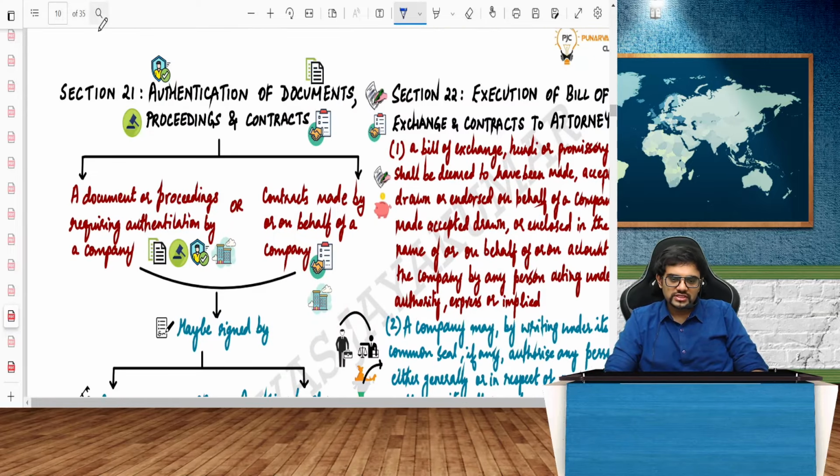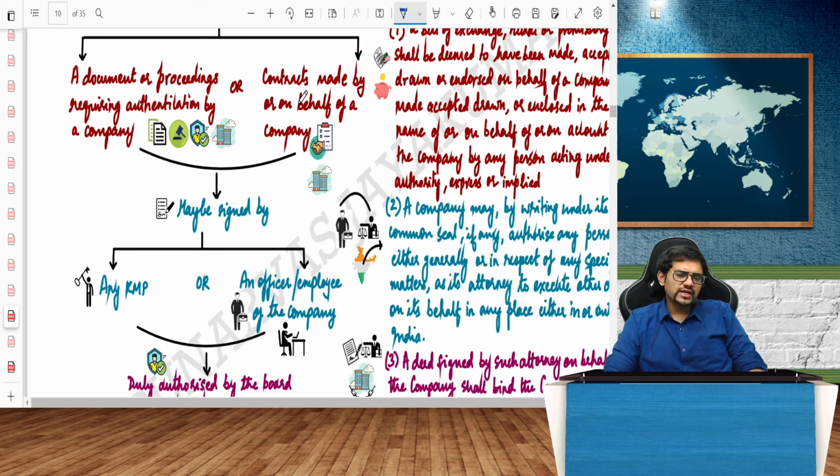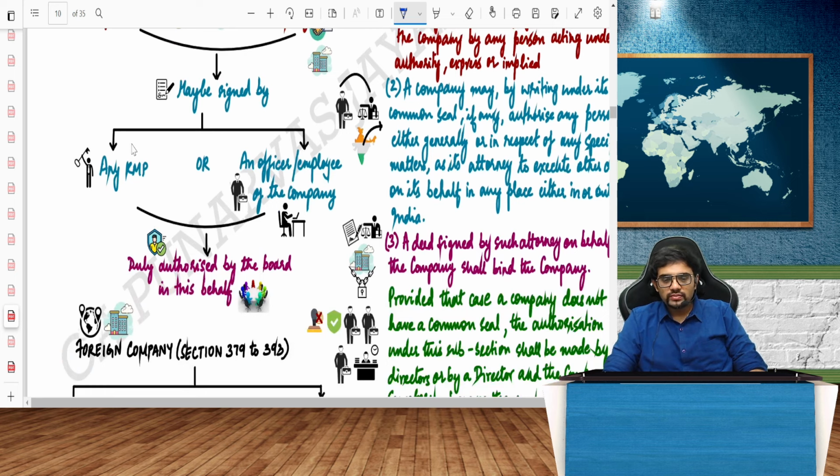Now, this also is important. How will I sign the documents? Authentication of documents. What document is deemed to be signed? It said that any contract or any document, even a contract of the company, can be signed by whom? Any KMP, key managerial person. Who is key managerial person?